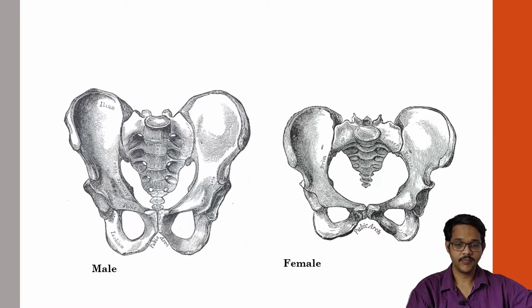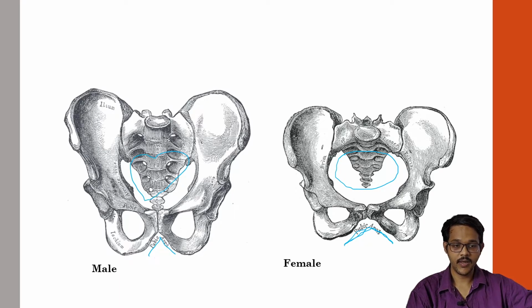So in the image, you can see that the subpubic angle is 70 to 75 degrees in this, which is male, and it is more obtuse in females, about 100 to 110 degrees. This inlet you can appreciate, it is heart shaped in males. Outlet, if you see from below, is smaller and more like a cone shape. So if we go from outlet to inlet, the inlet of male is heart shaped, then it goes down and it is smaller in males.